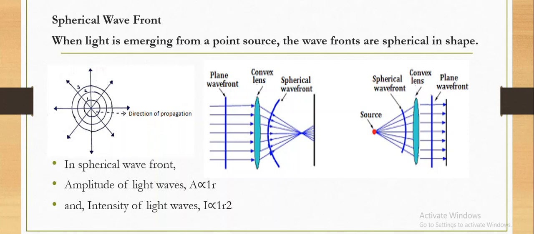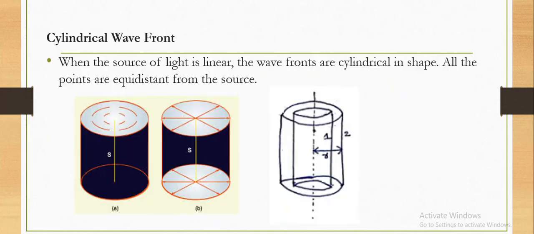So let us know about the spherical wavefront. When light is emerging from a point source, the wavefronts are spherical in shape. So in a spherical wavefront, the amplitude of light waves A is directly proportional to 1/r, and the intensity of light waves I is directly proportional to 1/r squared.